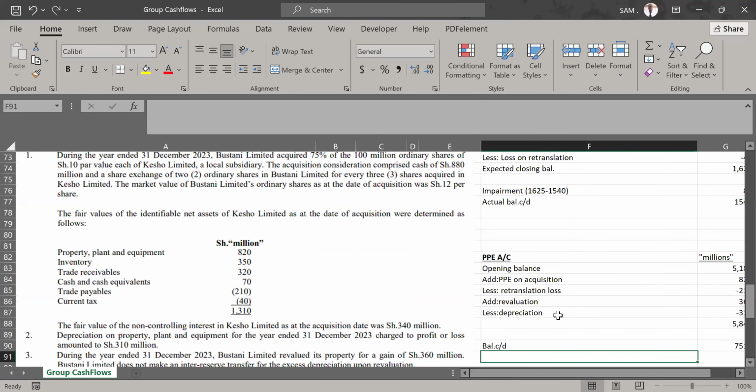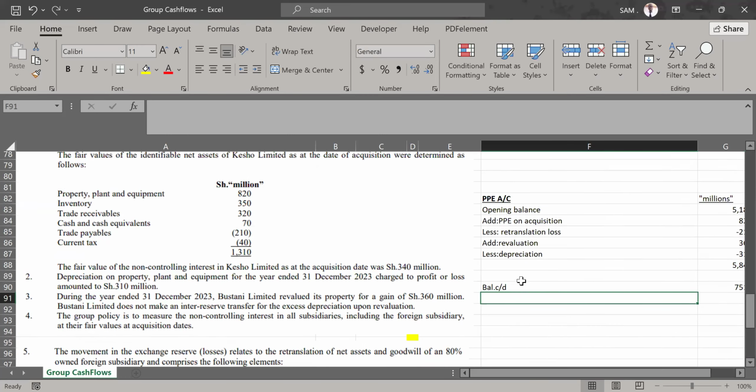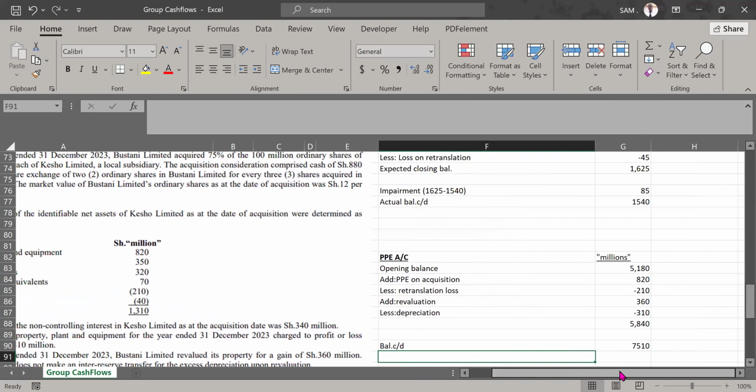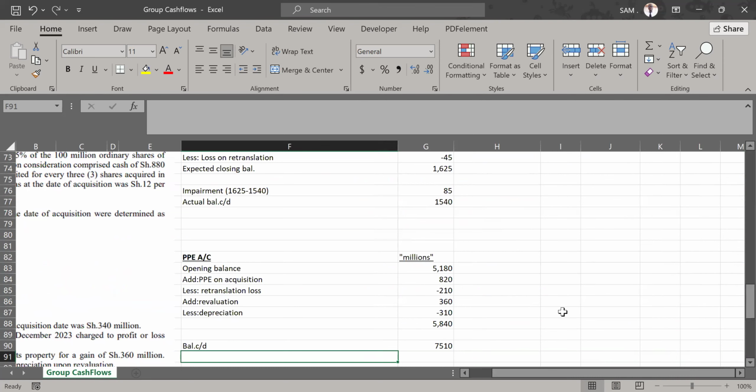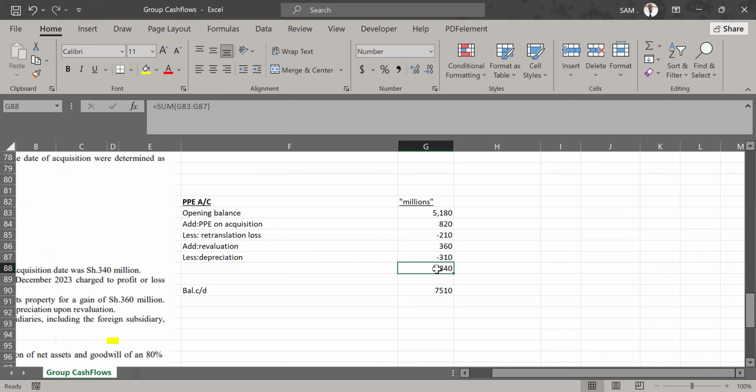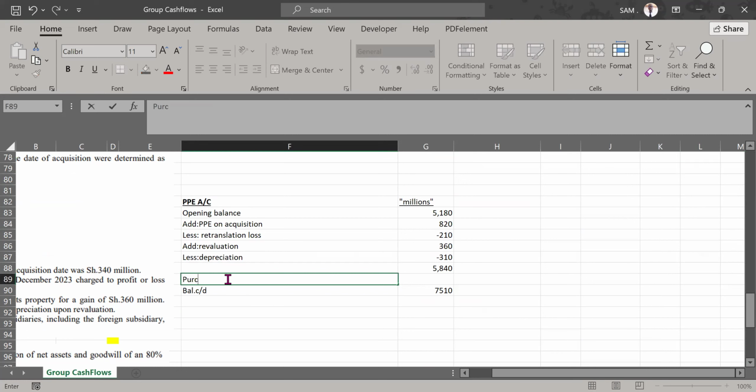You see that? So after getting the opening balance and doing all these adjustments, we expected the closing balance of PPE to be 58.40. But that is not the case. The closing is 75.10. What must have happened? If we expected to close at 5,840, but it is closing at a higher value, we must have purchased, we must have brought in more PPE. And that's where we are getting purchase or acquisition. You can use any term. Are you either acquiring or purchasing? It is the same thing.